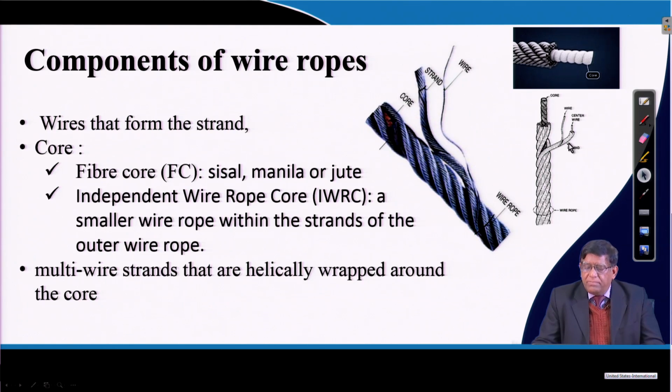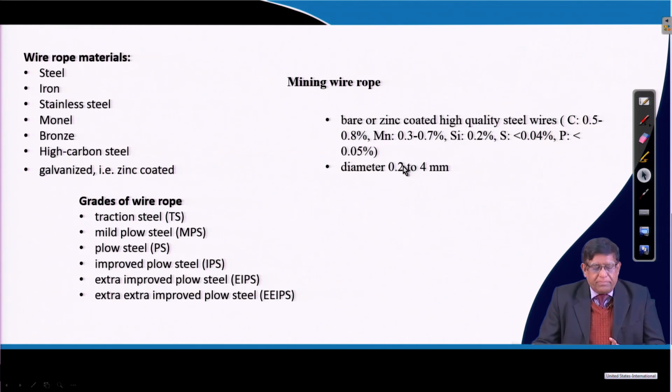Now, the wires can be laid around a core, which can also be a wire, or sometimes it can be a fiber. Depending on this, there are different types of rope. It can have an independent wire as a core, then it is called an IWRC wire rope. Now, this type of wire rope where there are a number of strands, we also call a multi-strand wire rope.